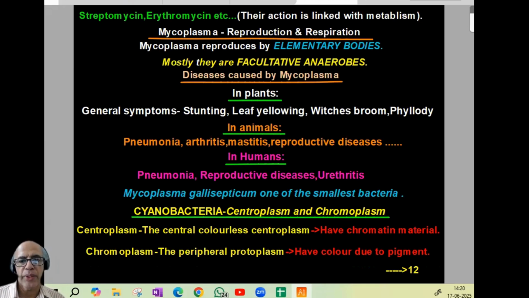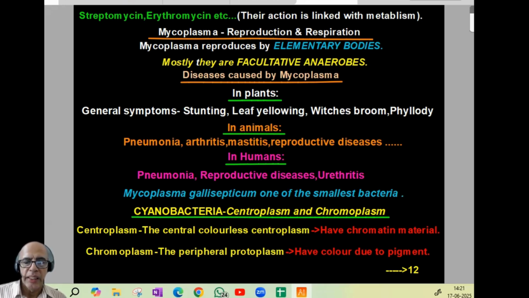Now, mycoplasma reproduction and respiration. Mycoplasma reproduces by structures called elementary bodies, and mostly they are facultative anaerobes. And there are some important diseases caused by mycoplasma. Once in a while, they're asked in entrance exams.